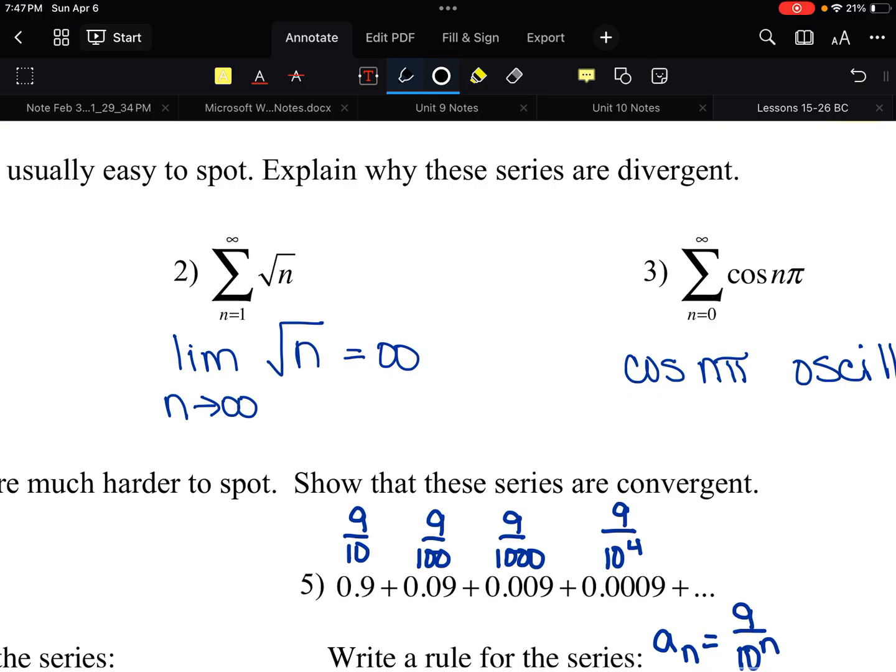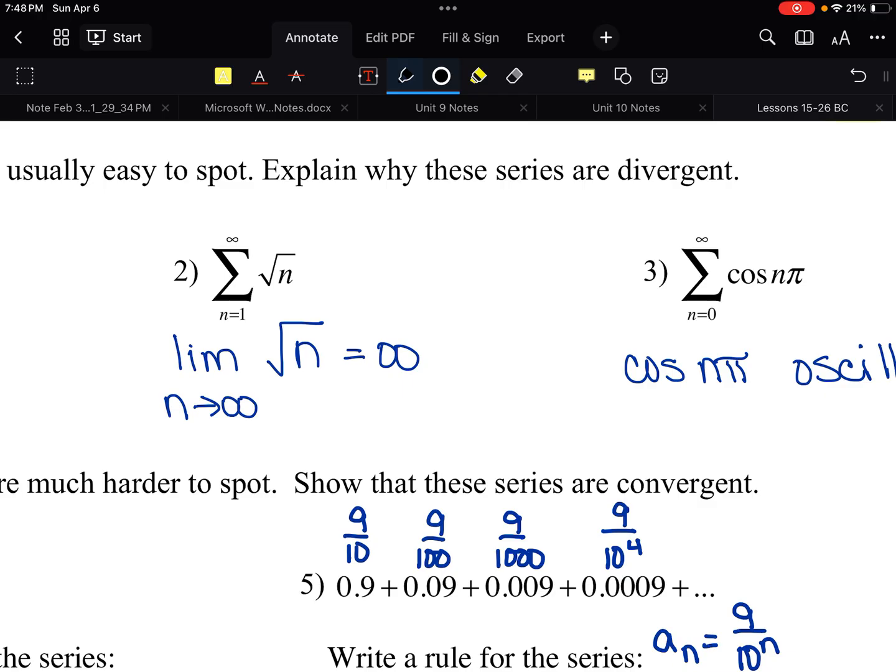This next one, square root of 1 plus square root of 2 plus square root of 3 plus square root of 4 plus square root of 5. So even though that one's not growing as fast as 1, 2, 3, 4, 5, 6, 7, it's still growing more and more and more. Square root of 49, and then eventually we get to square root of 64, which is even bigger, and then square root of 100, which is even bigger.